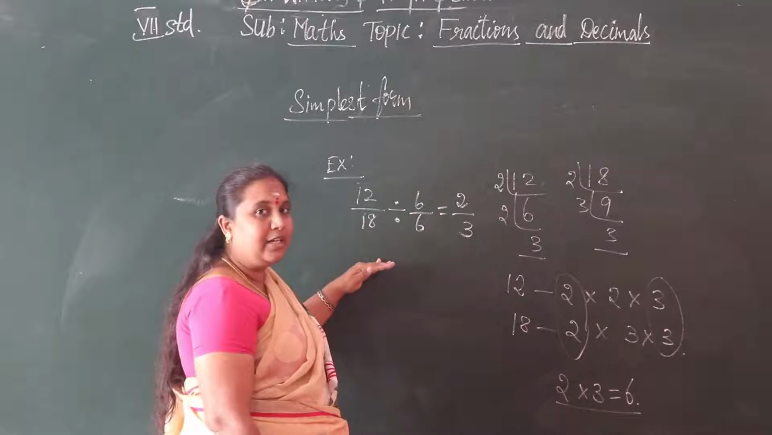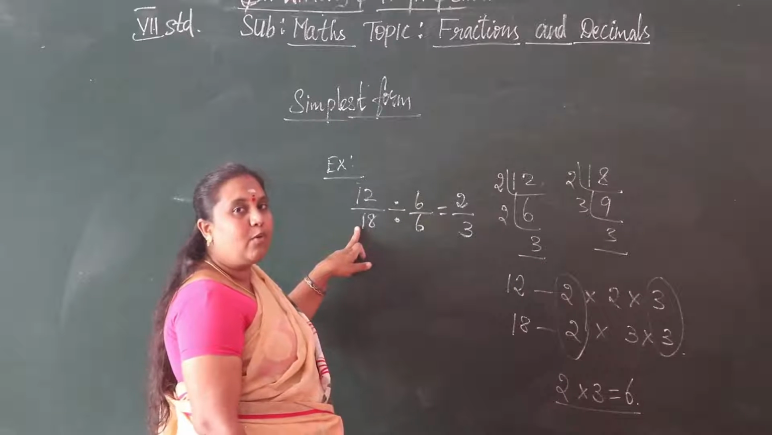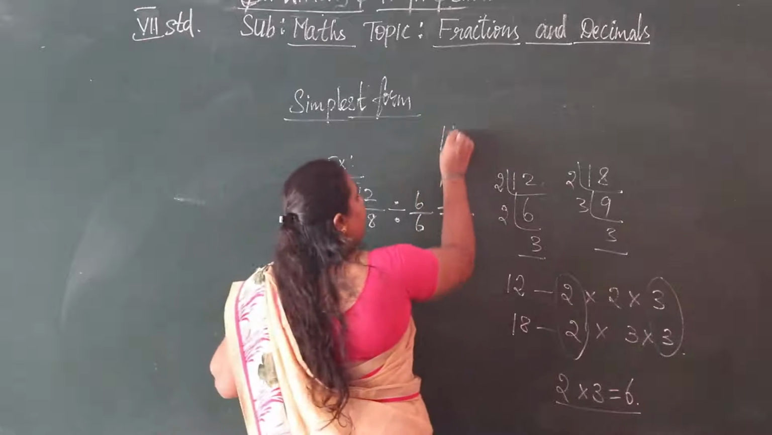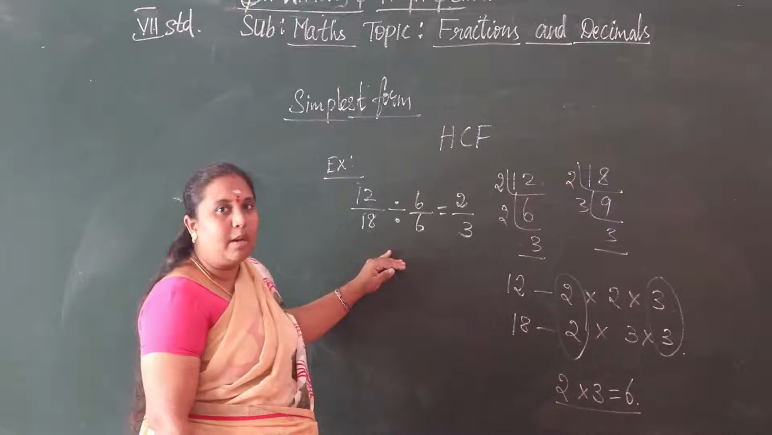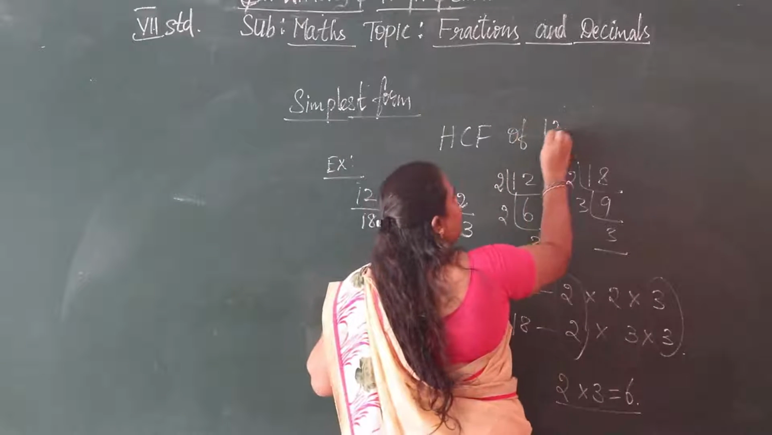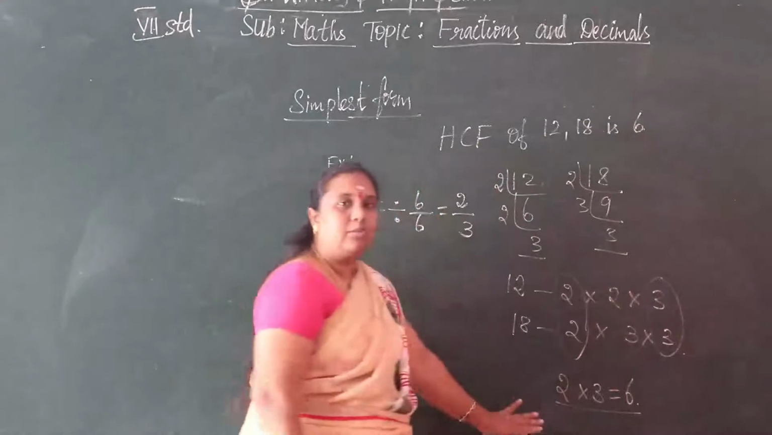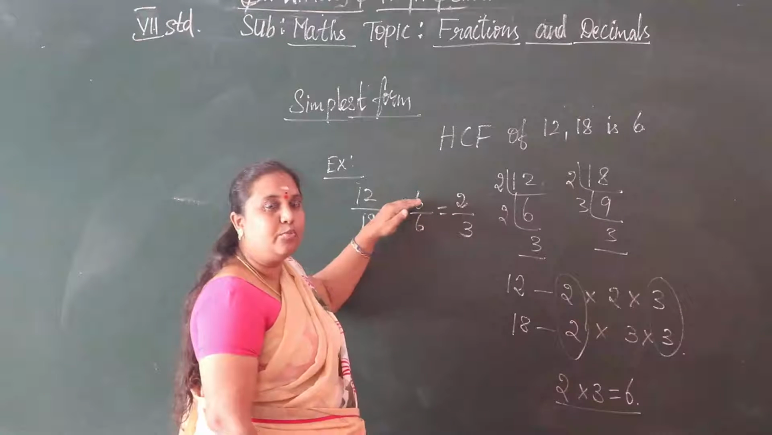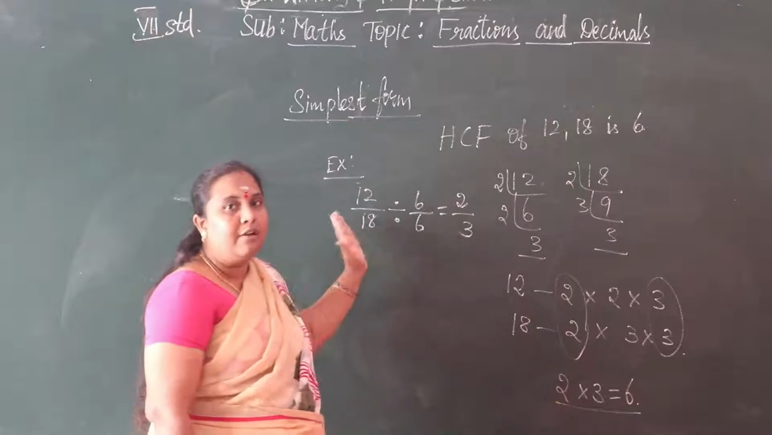So what is the given fraction here? 12 by 18. So we want to find out the highest common factor, that is HCF, of the given two numbers. The HCF of 12 and 18 is 6. So we found out. Okay. So we are dividing both numerator and denominator by 6. We get the simplest form of the given fraction.